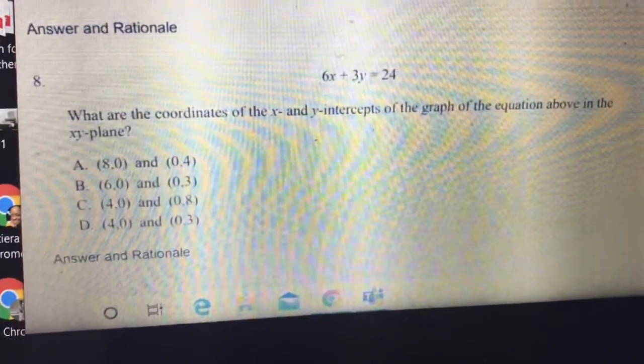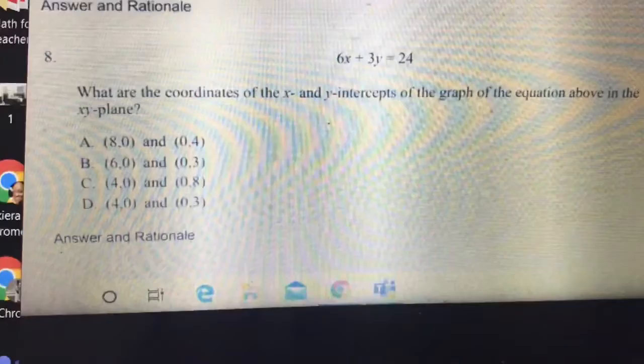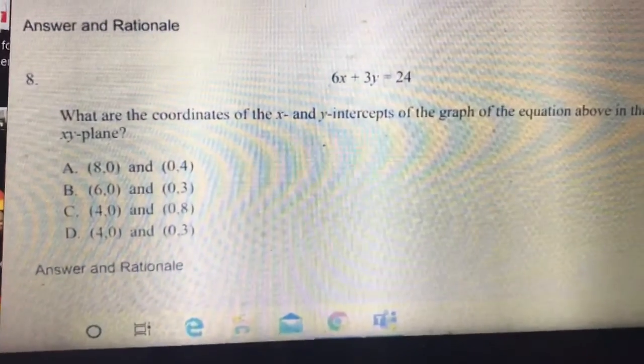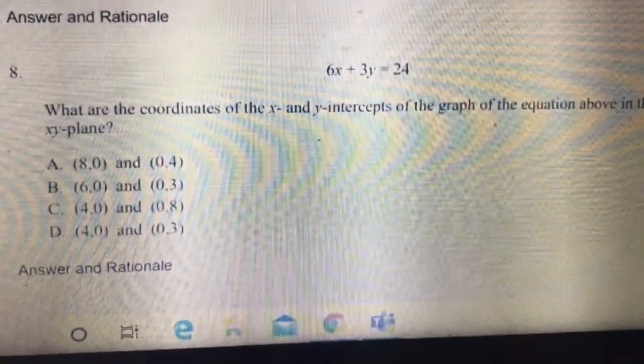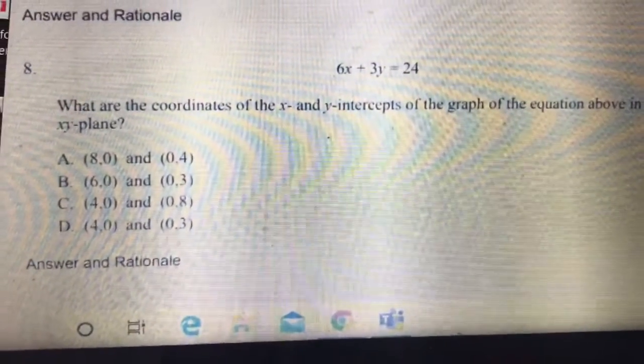All right, this one says, what are the coordinates of the x and y intercept of the graph of the equation above? And this one is really, really easy. So 6x plus 3y equals 24. This is a linear equation in standard form.